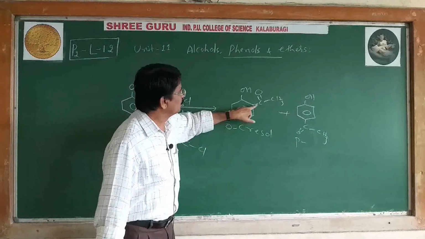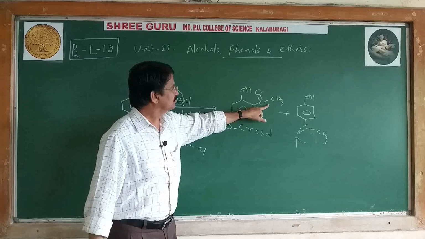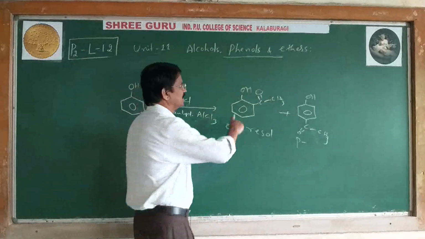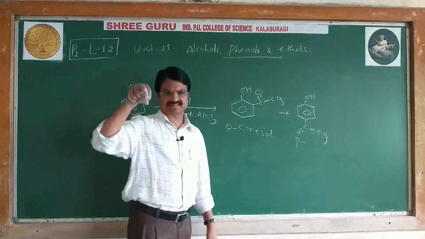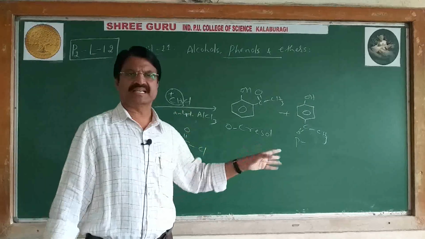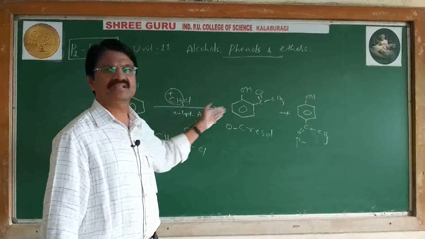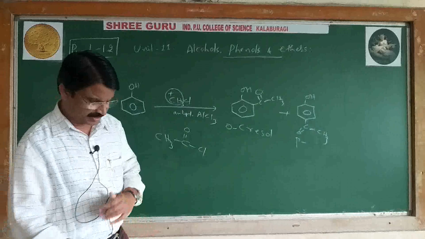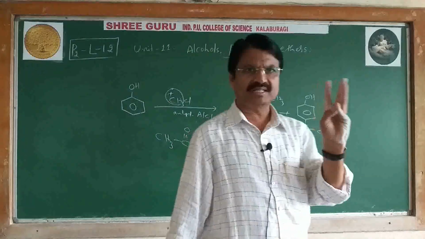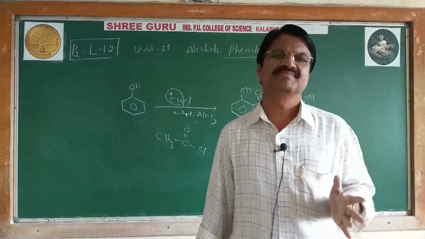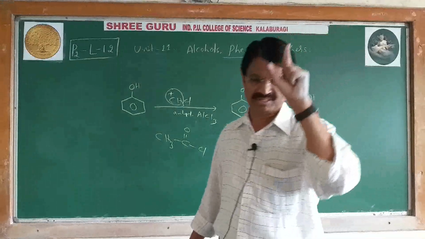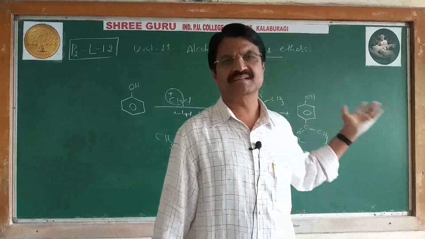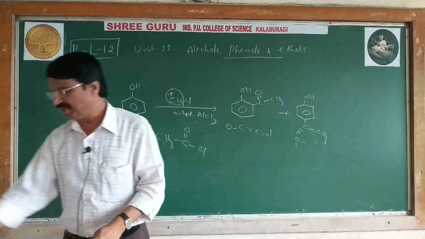There is a 2-acyl phenol. But anyway, that H is replaced by an acyl group. It is called Friedel-Crafts acylation. There is alkylation, acylation. Both are possible. Anyway, we are getting different products. In all the cases I told, ortho and para compounds are formed, because the OH group in phenol is said to be an ortho-para director. That's why we are getting 2 compounds, ortho compound and para compound.